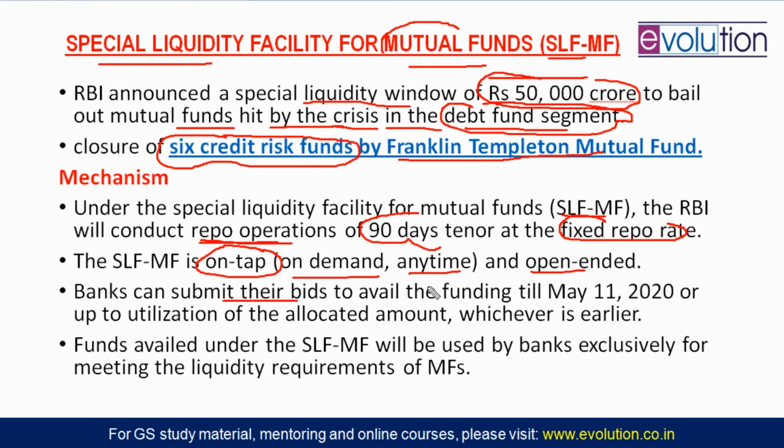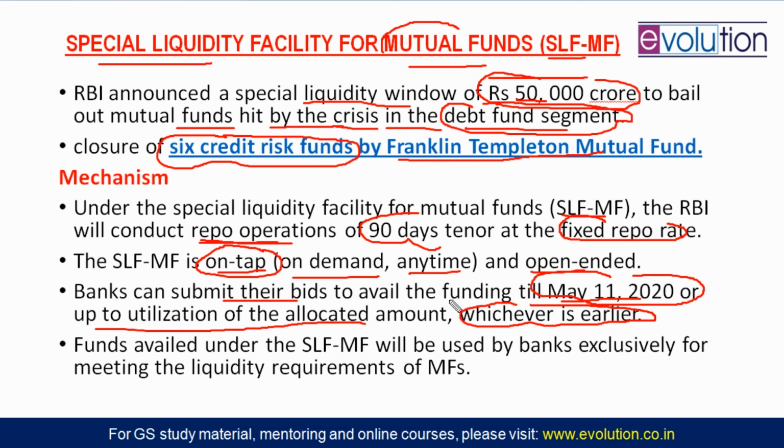Banks can submit their bids, and the deadline was May 11 2020. Till what time can they do the submission, the on tap facility on demand? By May 11 2020. And suppose before that date this 50,000 is exhausted, then the process will be stopped. Up to the utilization of the allocated amount of 50,000 crore or May 11 2020, whichever is earlier, this program will be closed for the banks.